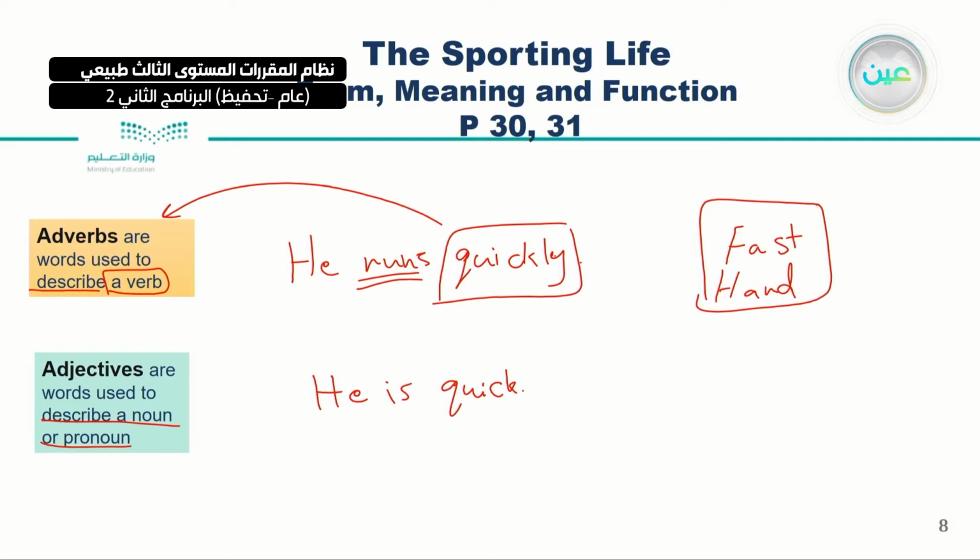He runs fast, or he is fast. And hard: he is a hard worker, or he works hard. This is the difference between adjectives and adverbs. Very good.